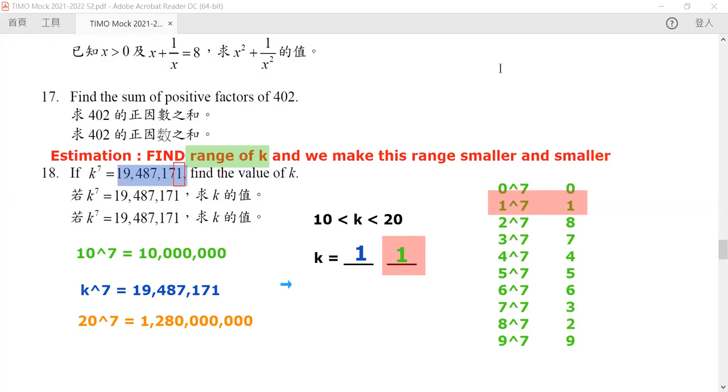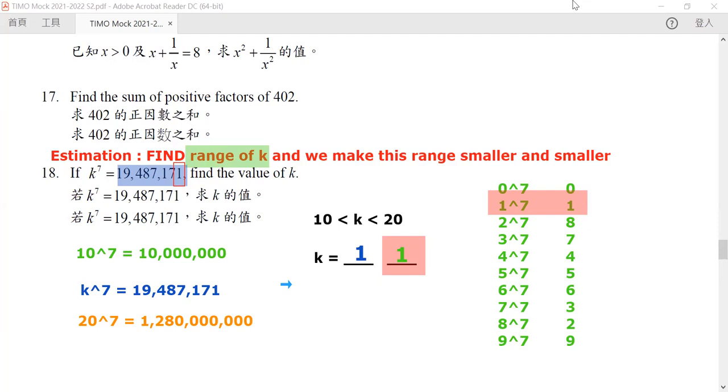Okay. So this is the last question of our number theory. Now this is a very interesting trick, and I hope that you can know how to do this estimation question. First of all, we find the range to bound it. We find the most significant digit of it, and then later on, when we find it small enough, then we will use the last digit to find the last digit of our target number k.